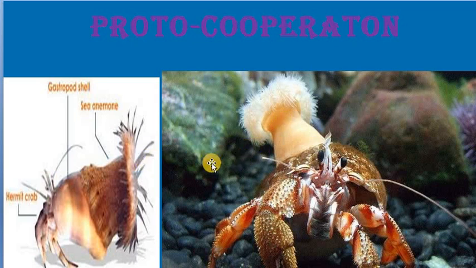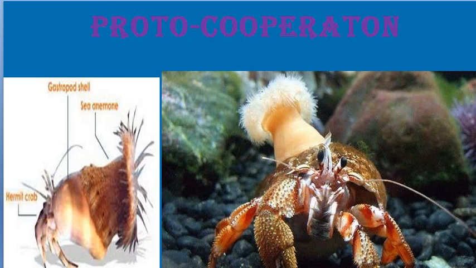So that is a kind of benefit between these two organisms. Proto-cooperation means both are benefited, but they don't have to live together; as they are living together, they both get benefits.